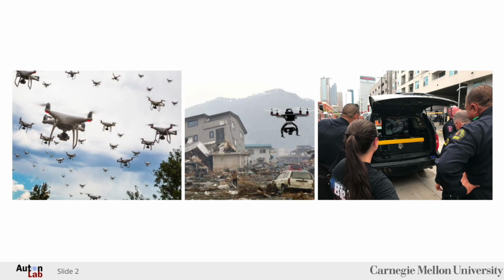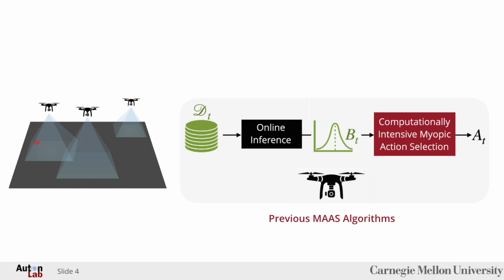Examples like this illustrate the need for coordination algorithms to manage robotic teams. In particular, in this work, we focus on the multi-agent active search task, or MAAS, a collaborative active learning problem with the objective of locating sparse targets in an unknown environment. The main idea behind previous MAAS algorithms is to model unknown targets as a latent sparse signal, which agents can noisily observe through constrained linear sensing.